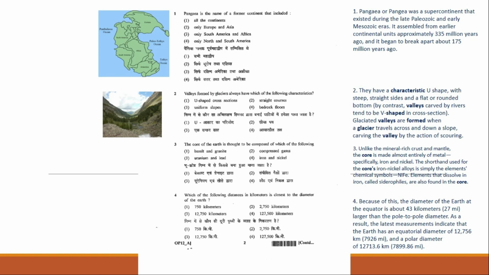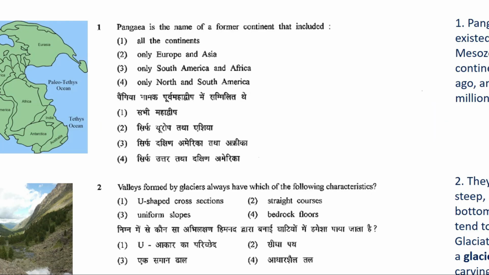Alright, now look at the first question. Pangaea is the name of a former continent that included. So the word we have to focus on here is Pangaea. In this question we have to tell which continents the Pangaea supercontinent included. Options are: first, all the continents; second, only Europe and Asia; third, only South America and Africa; and fourth, only North and South America. So, we should know what this Pangaea is.